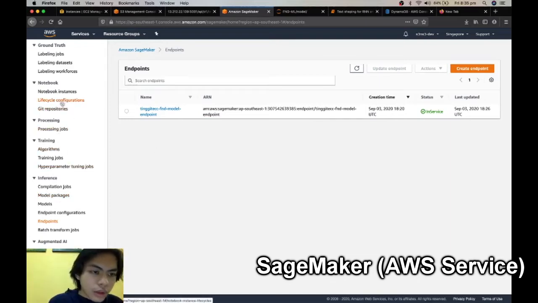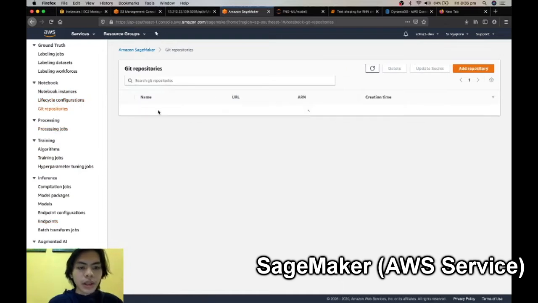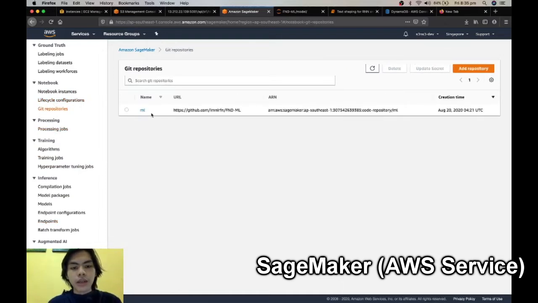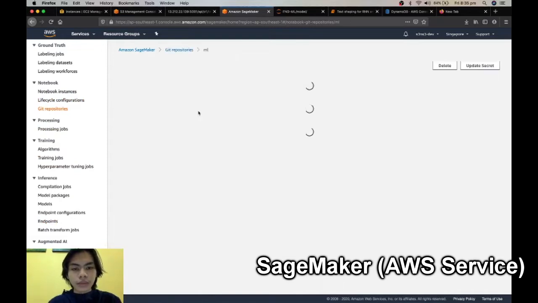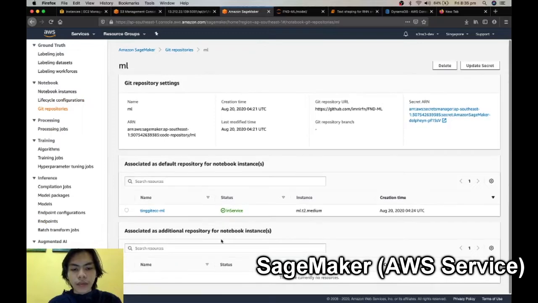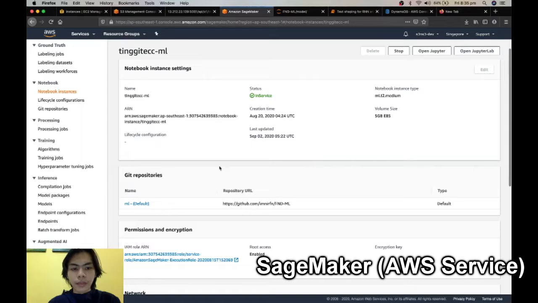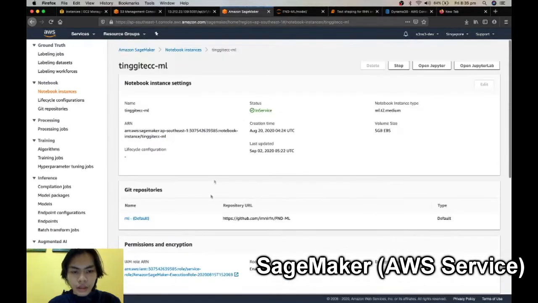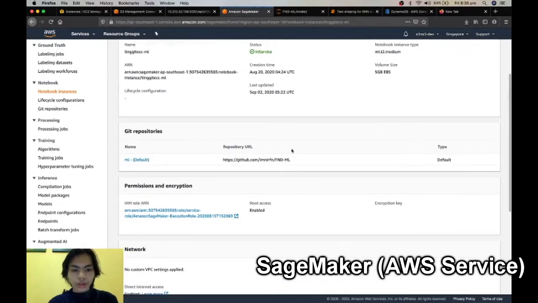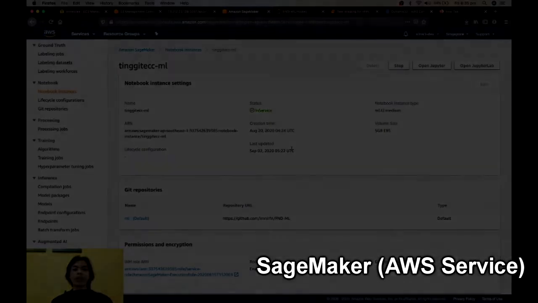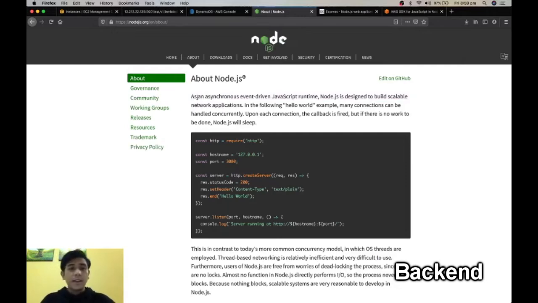Oh, also in our notebook instance, we use a Git repository, which is really handy because we can collaborate with all our group mates, so that we can have all the code in one place in our repository on GitHub. Okay, so that's all that we use for Amazon SageMaker. In the next session, I will be explaining the backend of our service.